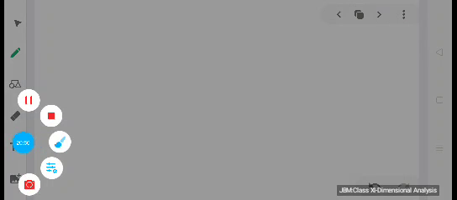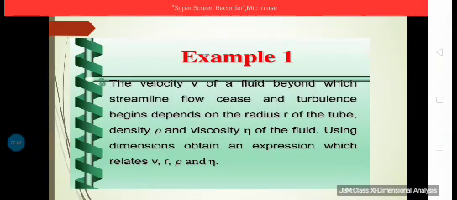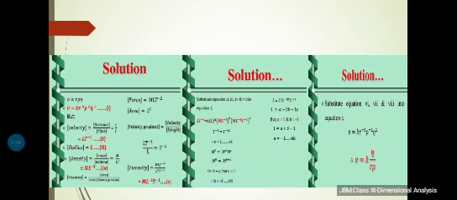Coming to the second application, deducing relation among the physical quantities. For that, let us take an example. The velocity v of a fluid beyond which a streamline flow ceases and turbulence begins depends on the radius r of the tube, density rho, and viscosity eta of the fluid. Using dimensions, obtain an expression which relates v, r, rho, and eta.